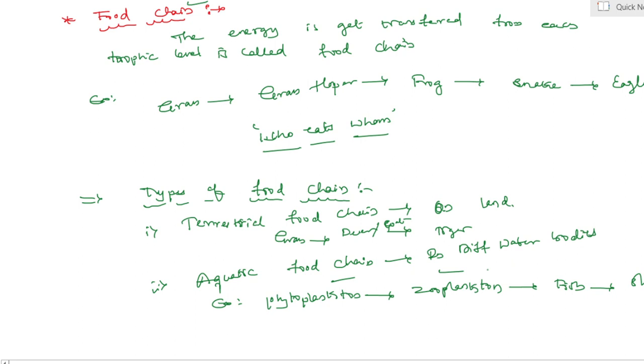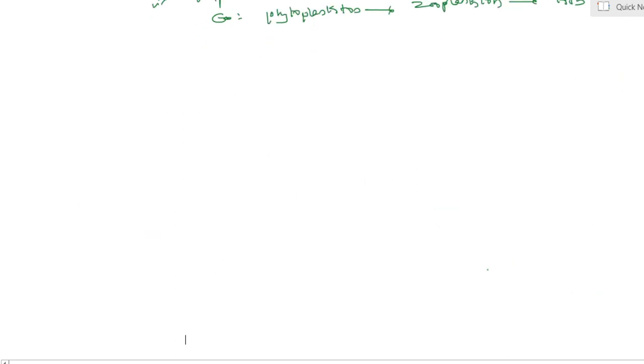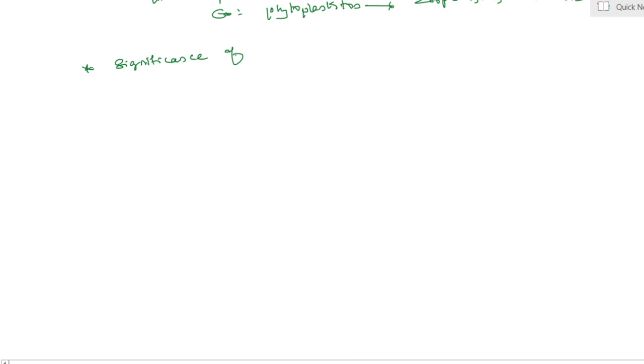Yes, let us see the significance of food chain. Food chain involves the transfer of energy or material and nutrients.